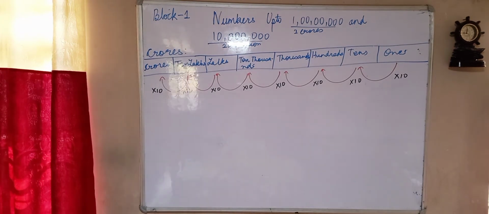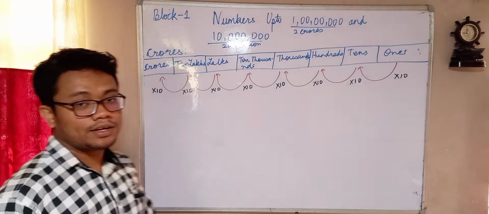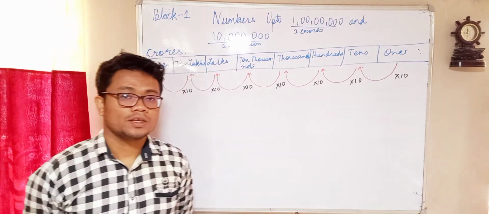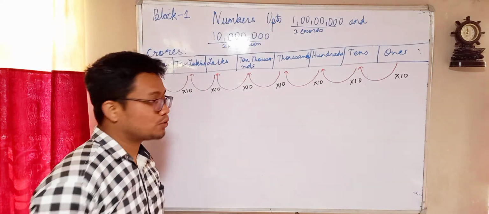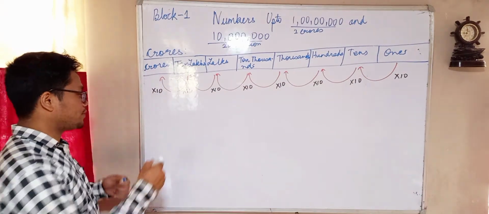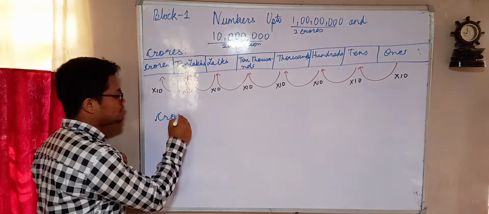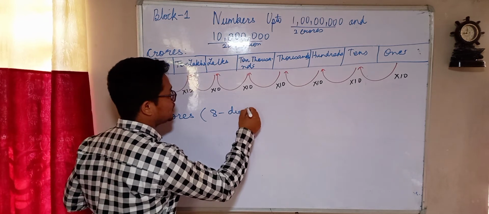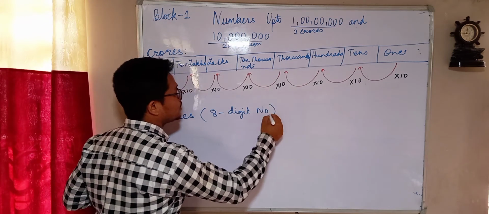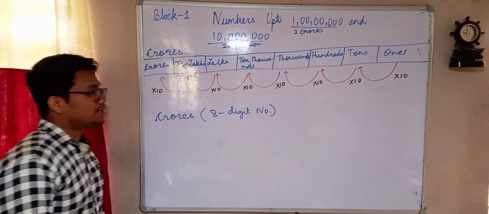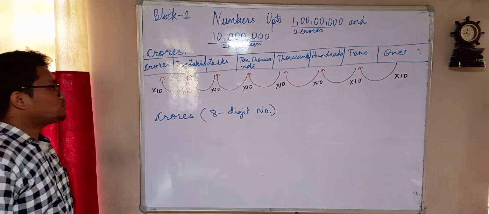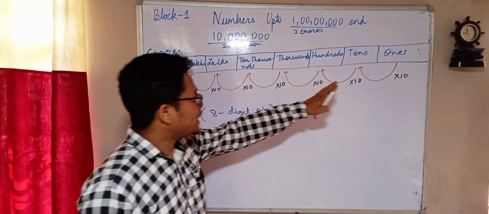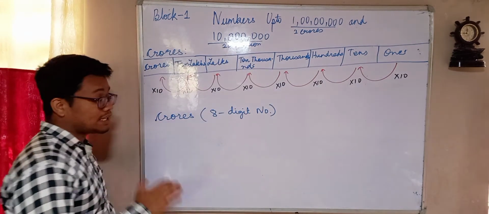Okay, children, now we are going to discuss our very next topic, which is numbers up till crores. In the case of crores, there will be 8-digit numbers. Crores is actually an 8-digit number. And a crore is made when there are 7 zeros after any number.